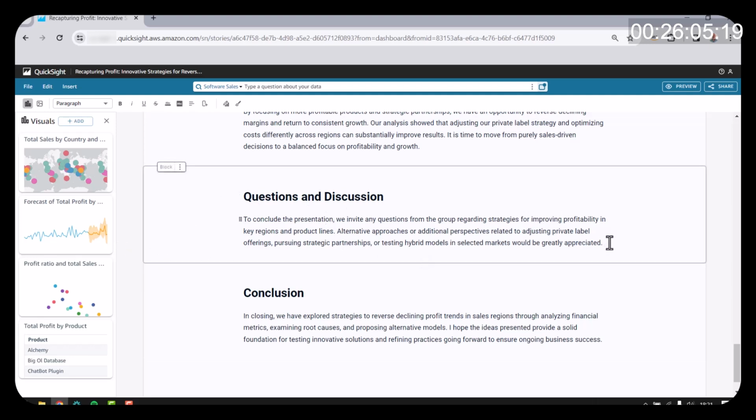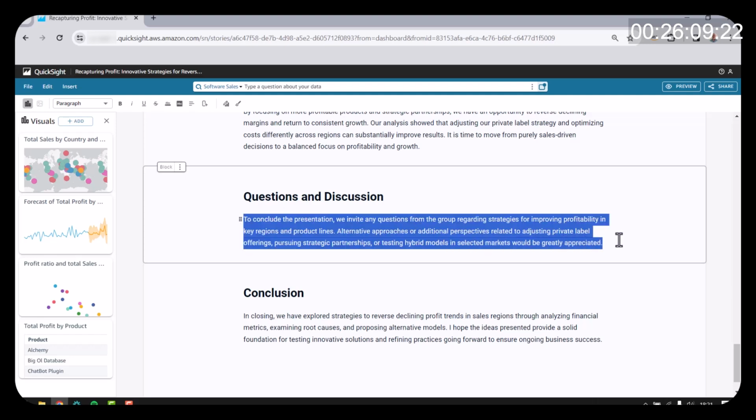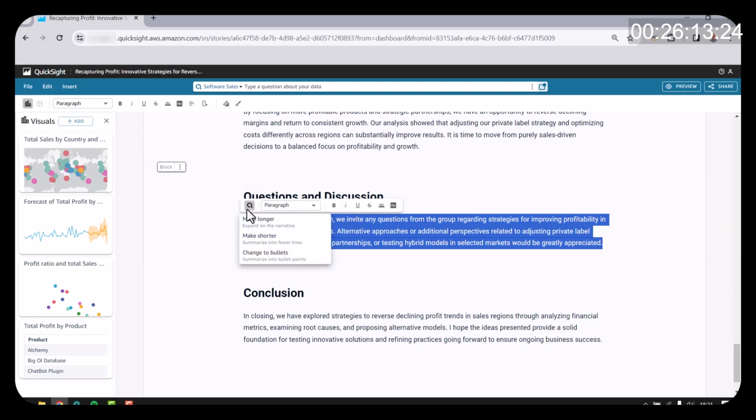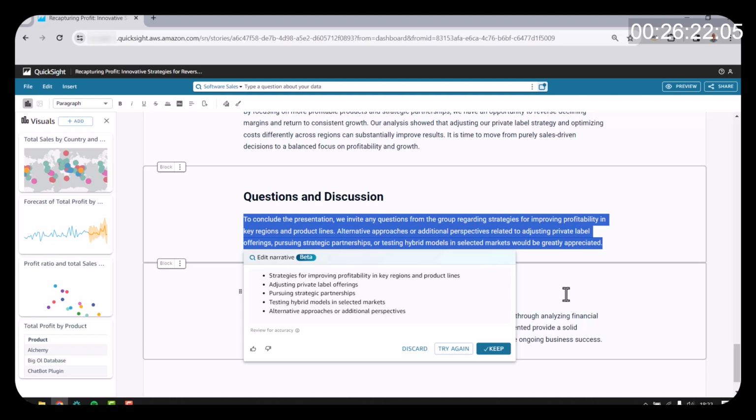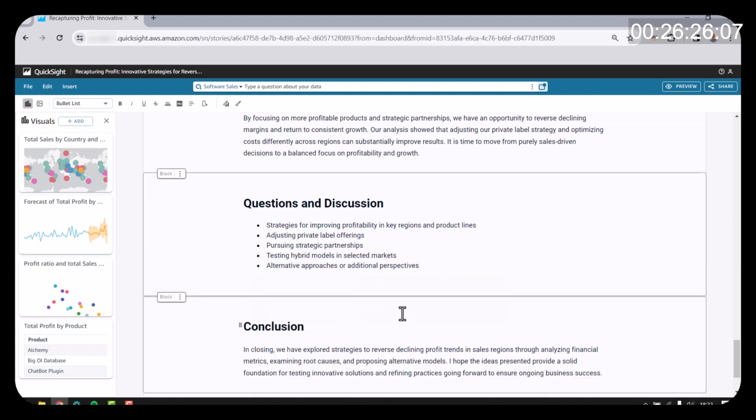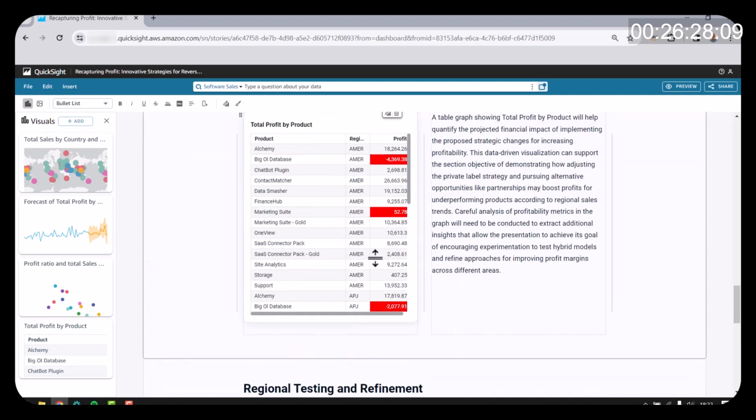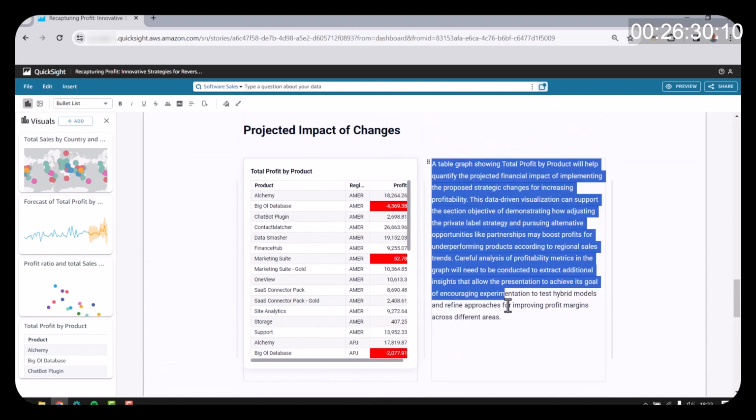One other thing that QuickSight will allow you to do is to come in here and basically make text either longer or shorter or summarize it in bullet points. And so in this case, we'll synthesize this information in bullet points by selecting Change to Bullets. And of course, I can also shorten and lengthen text by taking the same approach.